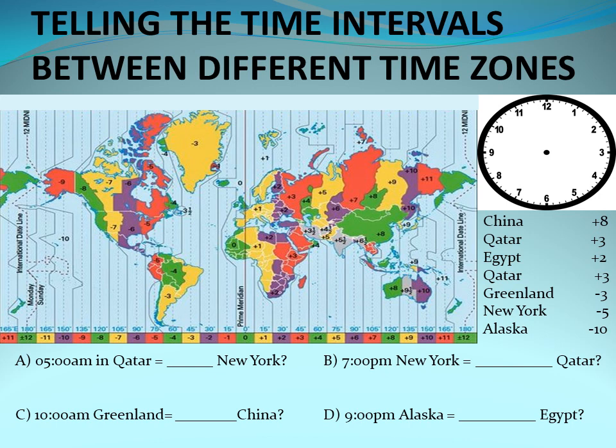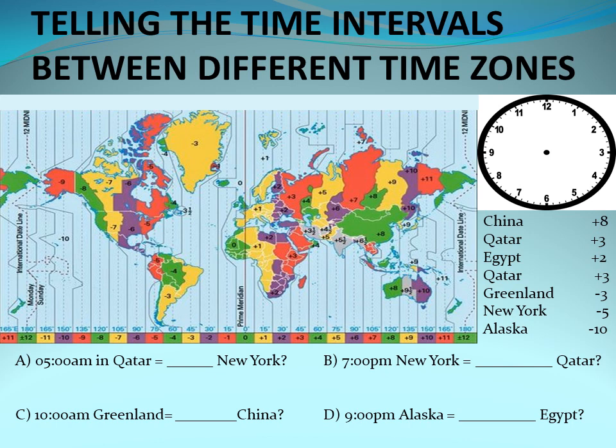Where does Greenland fall? Greenland is 3 hours behind GMT time, okay? And they said the time is 10 a.m. in Greenland. Since their time is 10 a.m., let's go to our clock. We have an imaginary minute hand on 12, hour hand on 10. That's the time for Greenland, 10 a.m. But Greenland's time is slower than Greenwich time by 3 hours, correct?